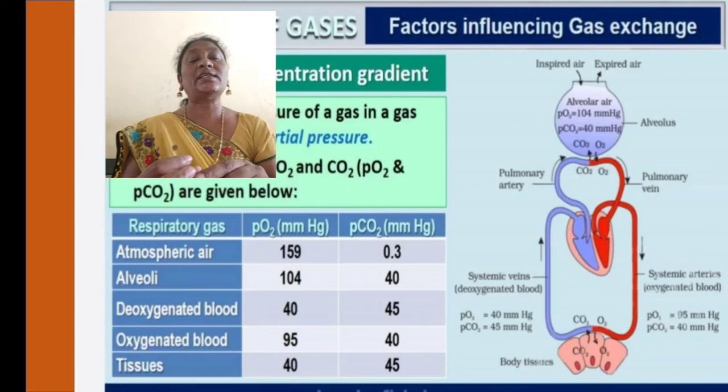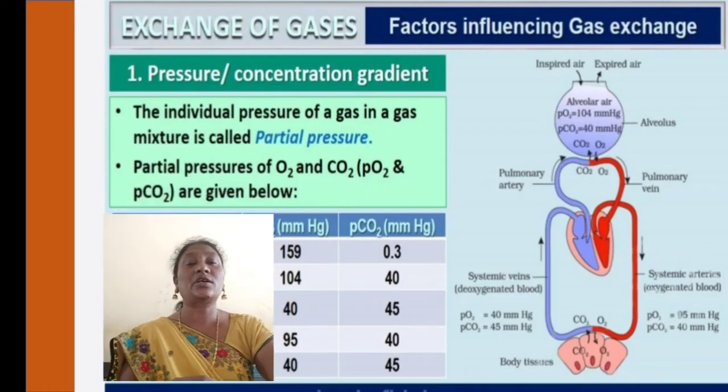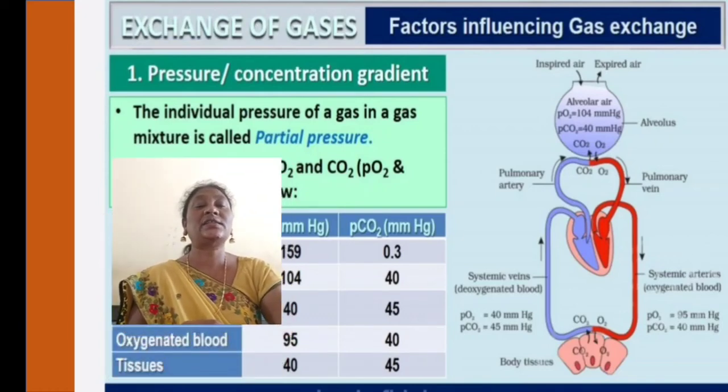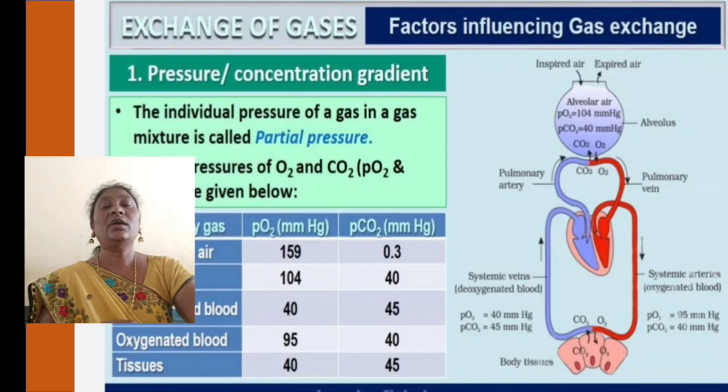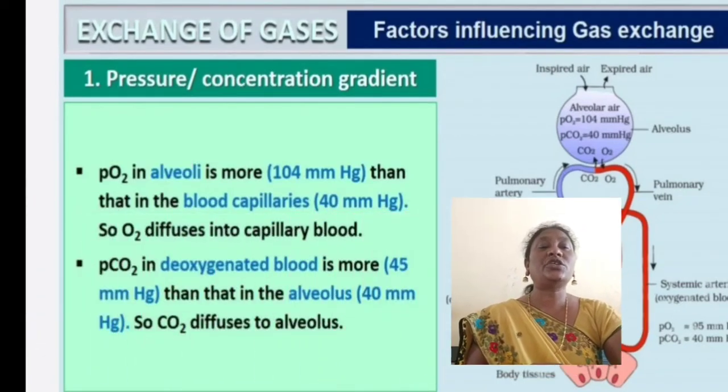Oxygenated blood contains PO2 95 and PCO2 40. And tissues contain PO2 40 and PCO2 45. This is the gradient, how much pressure gradient is present at each and every level of the organism.